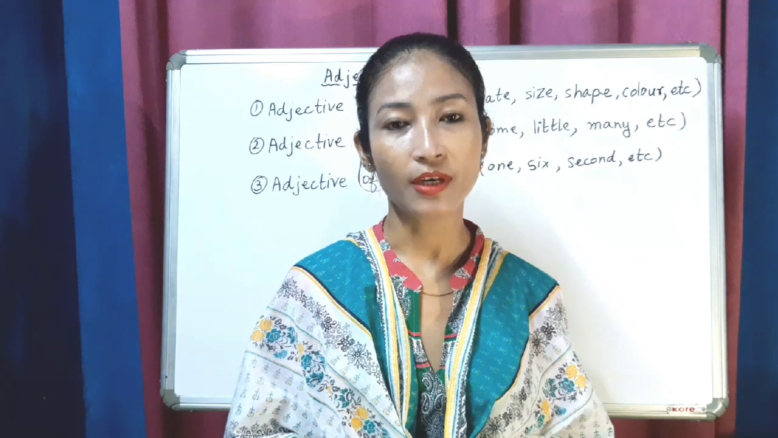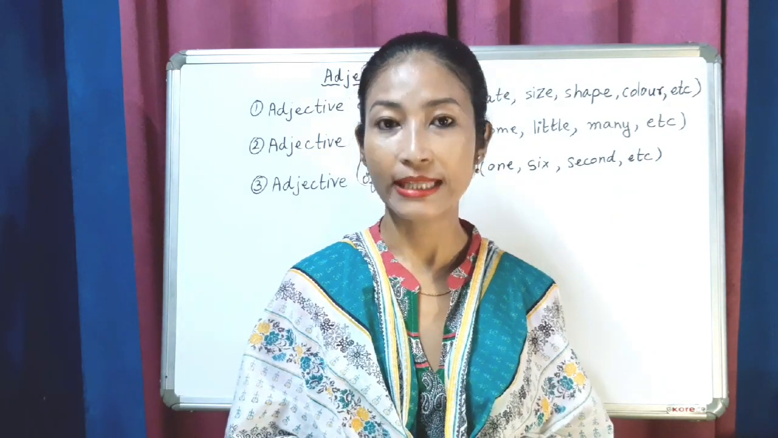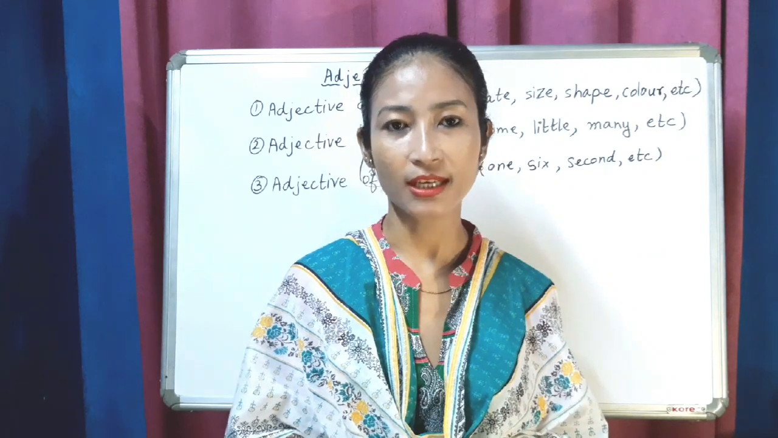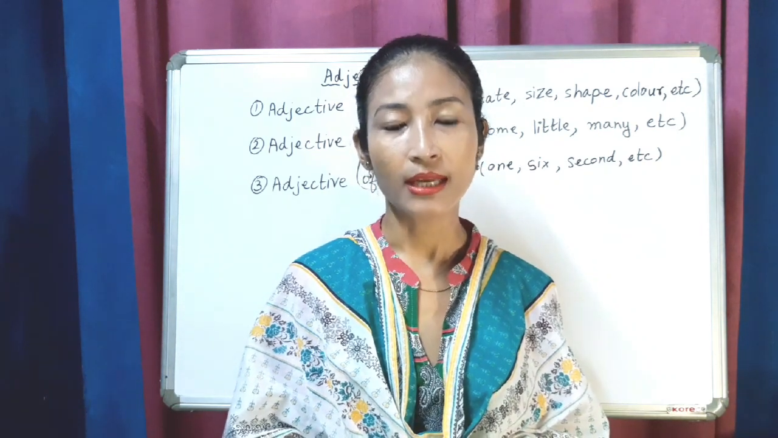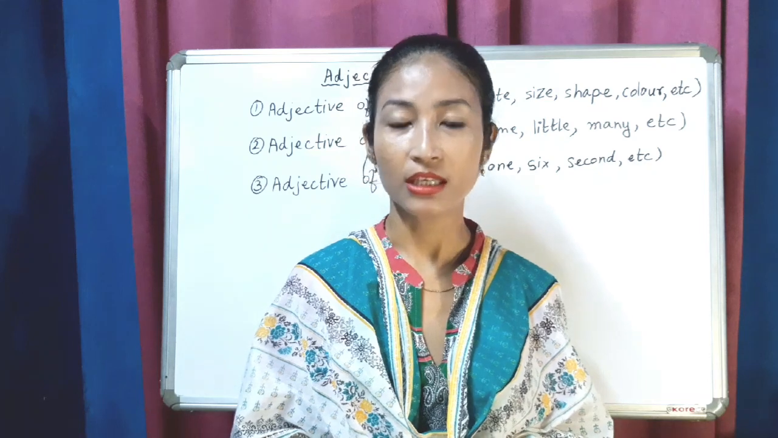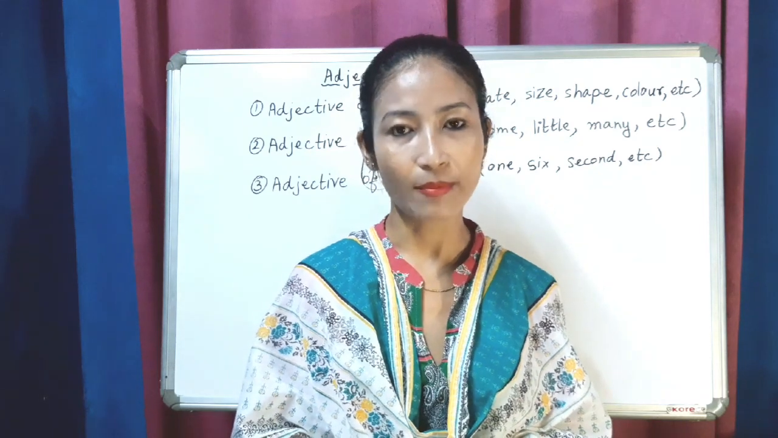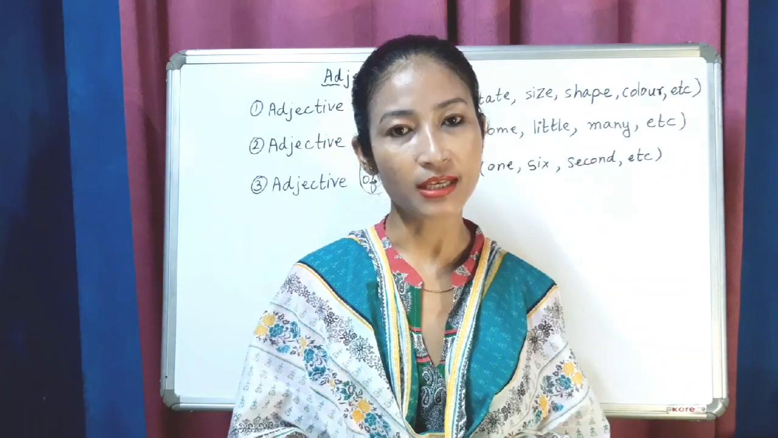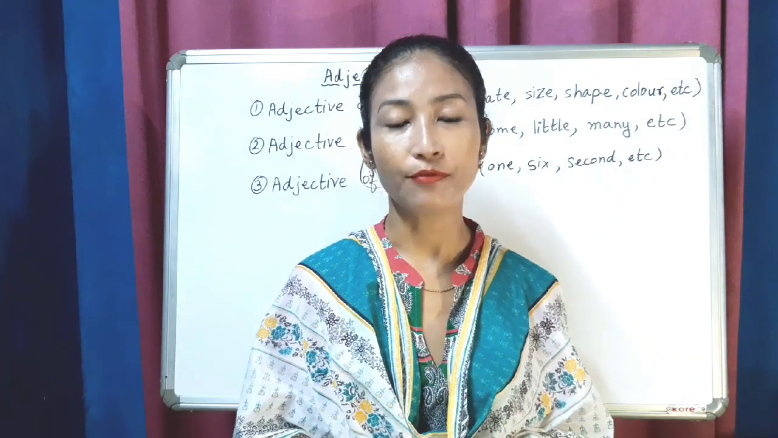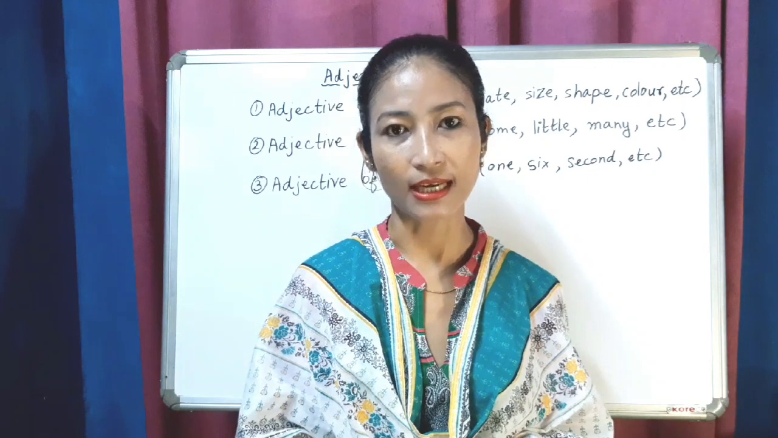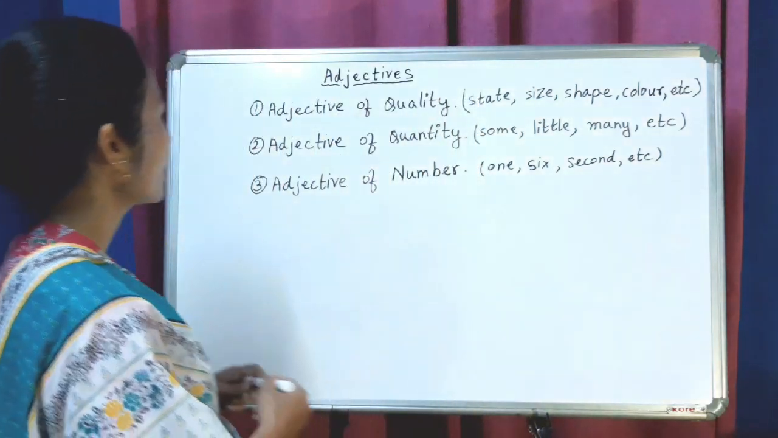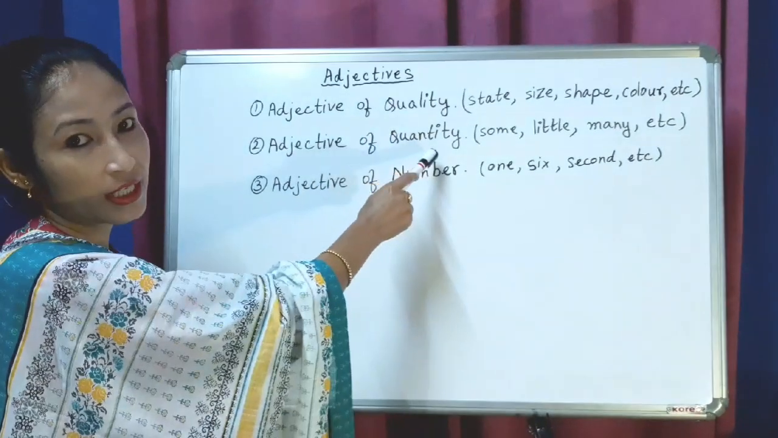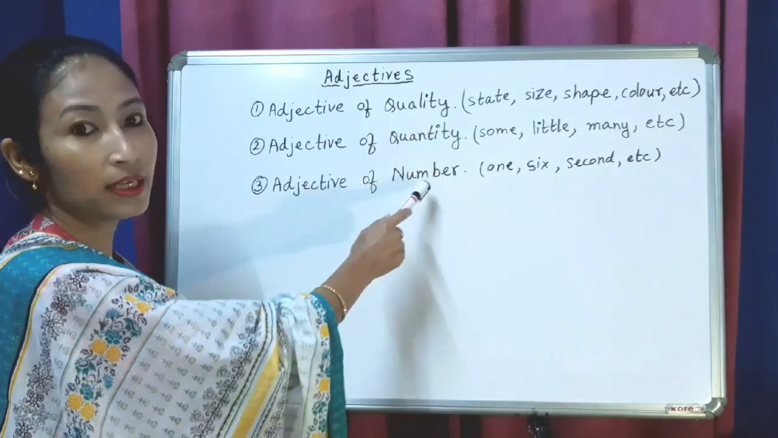There are different types of adjectives. They are adjective of quality, adjective of quantity, adjective of number, demonstrative adjective, interrogative adjective, exclamatory adjective, and possessive adjective. Out of these adjectives, we will learn the following adjectives in detail: adjective of quality, adjective of quantity and adjective of number.